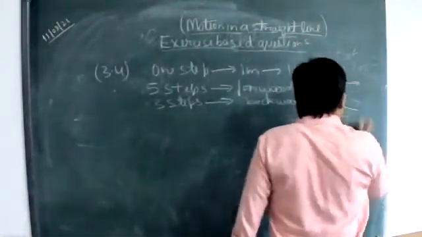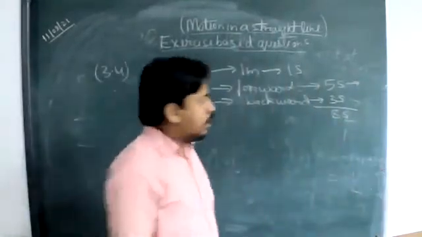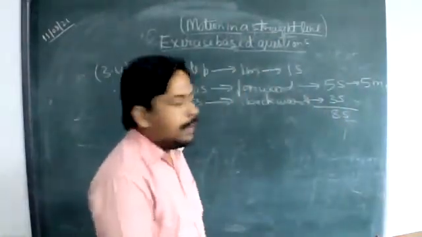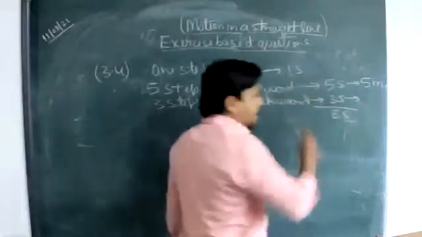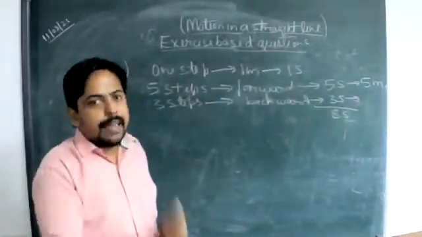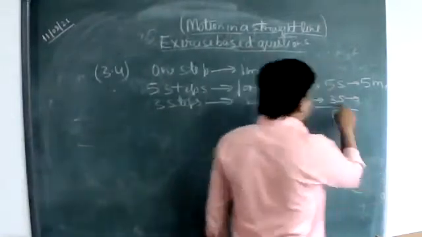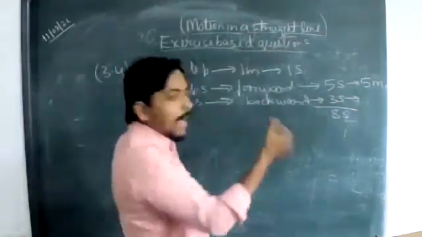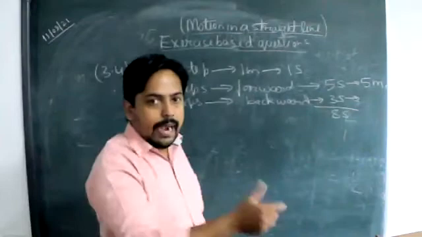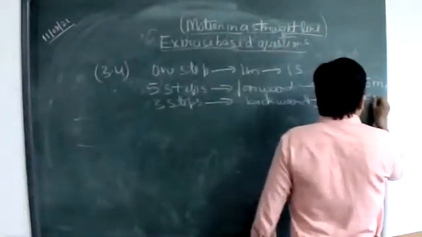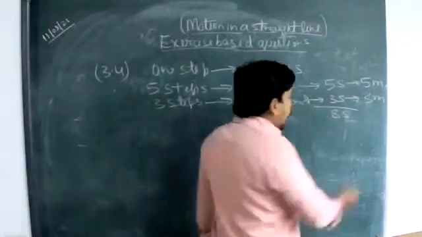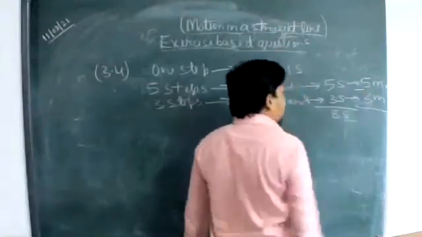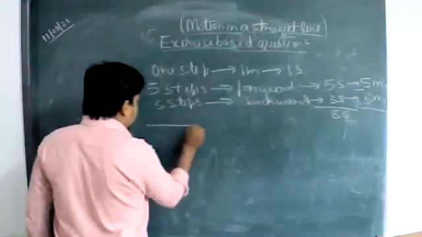So in these 5 seconds, how much distance is this guy covering? He is covering 5 meters of distance, or one can say displacement. And in the next 3 seconds he is coming back, so the displacement is in the negative direction. If he takes 3 steps, each step is 1 meter long and in the opposite direction, so it will be 3 meters, and this gets subtracted for the net displacement.